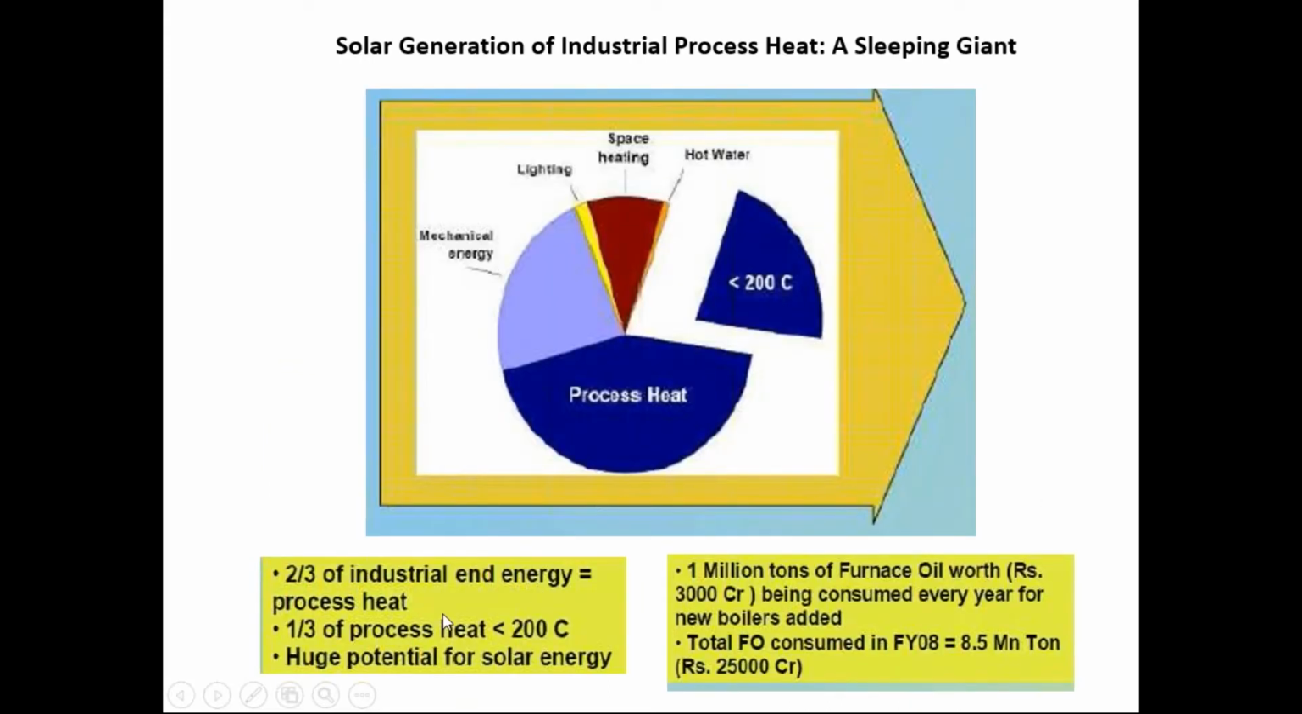Two-thirds of the industrial energy which is required is in the form of process heat, and that process requirement is also below 200 degrees centigrade. So solar technologies are most fitted for these applications, and there is a huge potential for solar thermal energy for this particular process heat application.